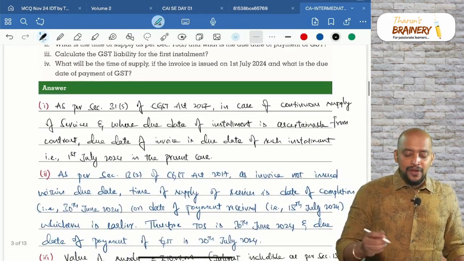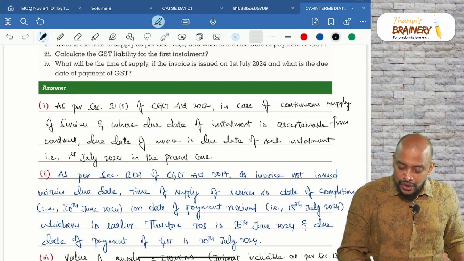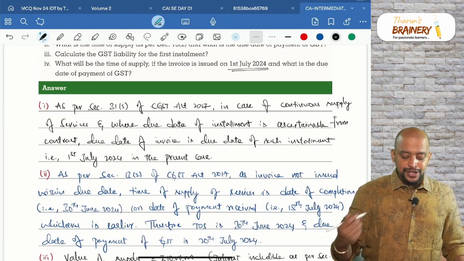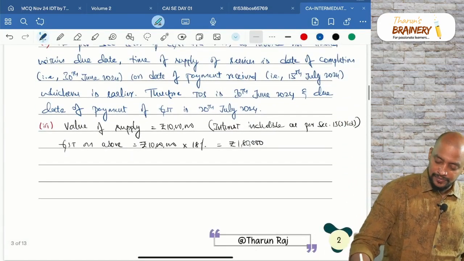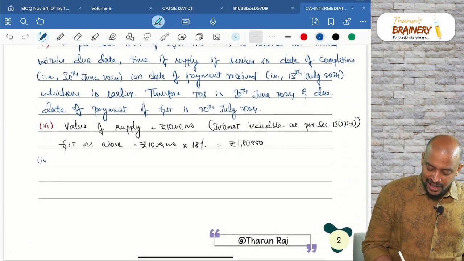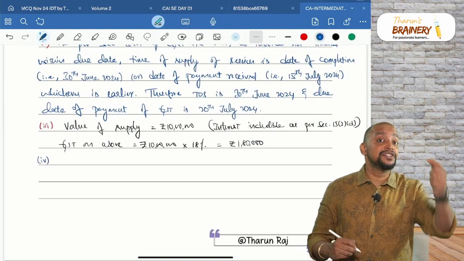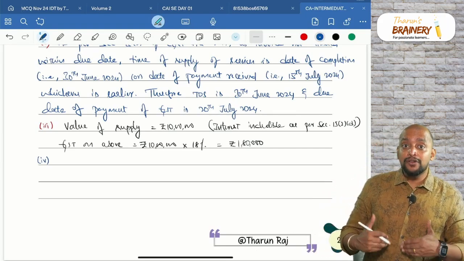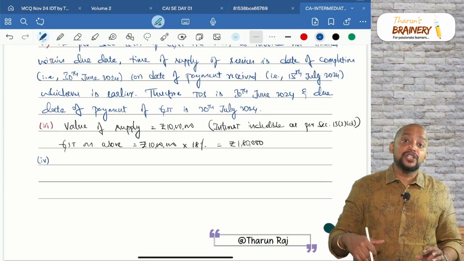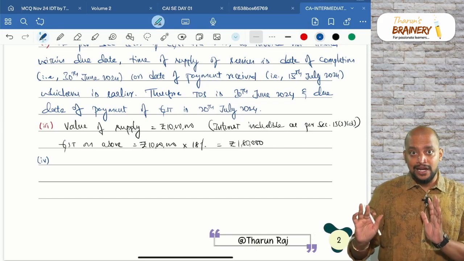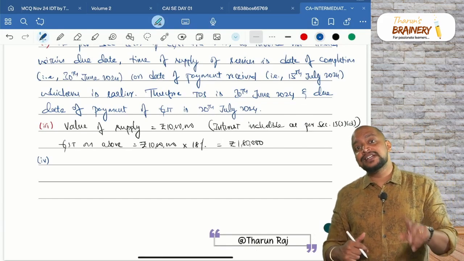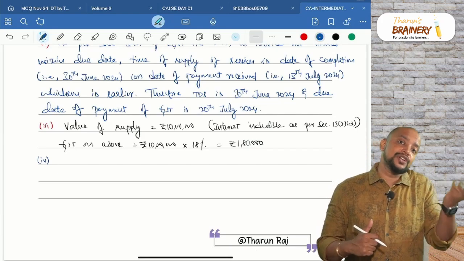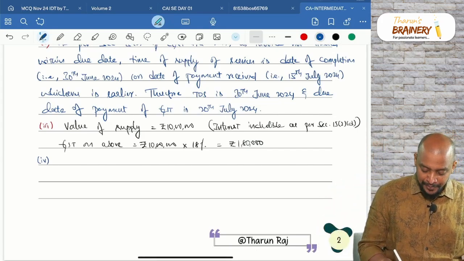What will be the time of supply if the invoice is issued on 1st July and what is the due date of payment of GST? Now the time of supply will change. Why time of supply will change? Because invoice is given within due date. Due date of invoice is 1st July. Actual date of invoice is also 1st July. So as invoice is given within the due date, now we take invoice date or payment date, whichever is earlier. So 1st July will become the time of supply.